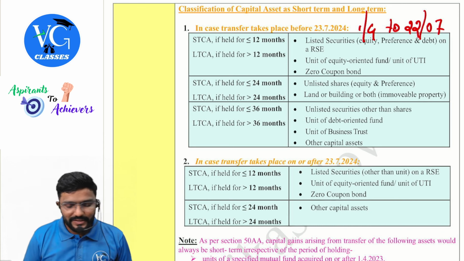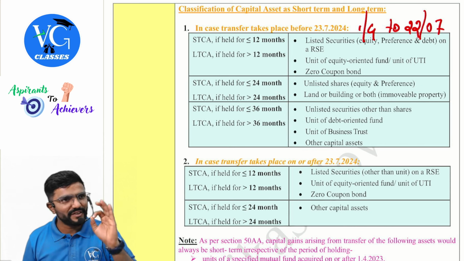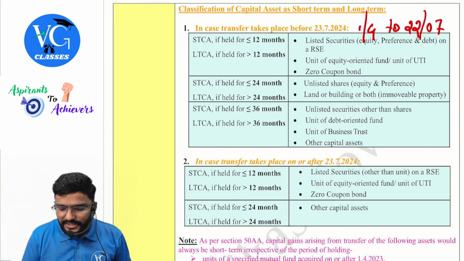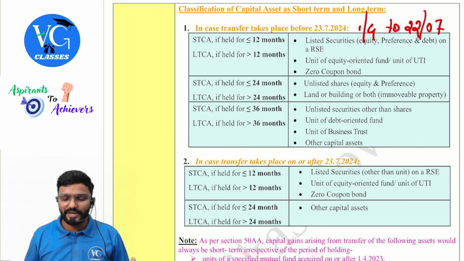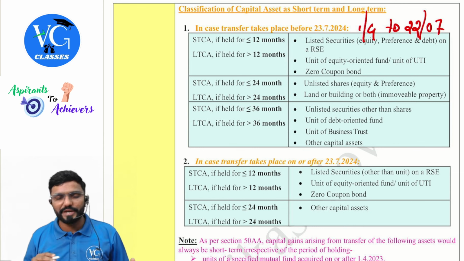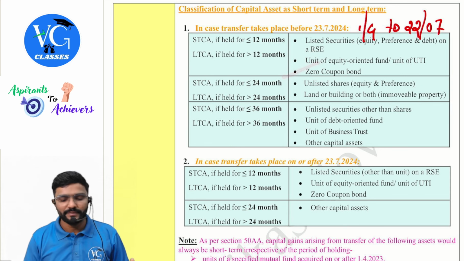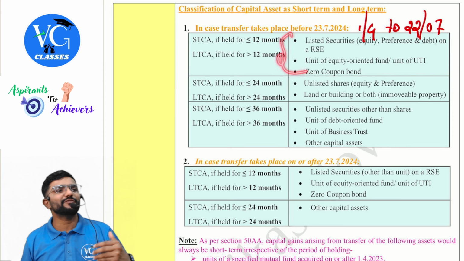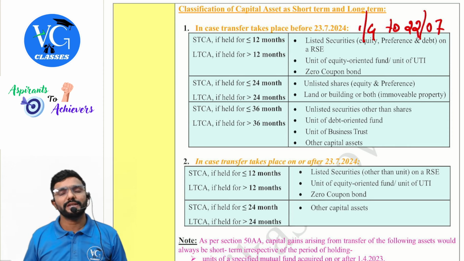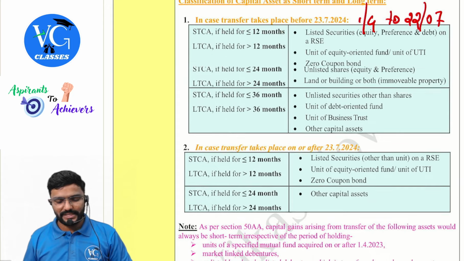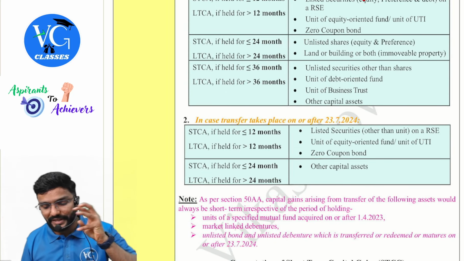So there are three sets of assets, guys. You can observe your three sets of assets. You have to remember them. First set: listed securities, both equity, preference as well as debt on a recognized stock exchange, unit of equity oriented fund or unit of Unit Trust of India, zero coupon bond. If these assets are held for more than 12 months, long term; less than or equal to 12 months, short term. Then second set, unlisted shares, only shares, equity and preference.